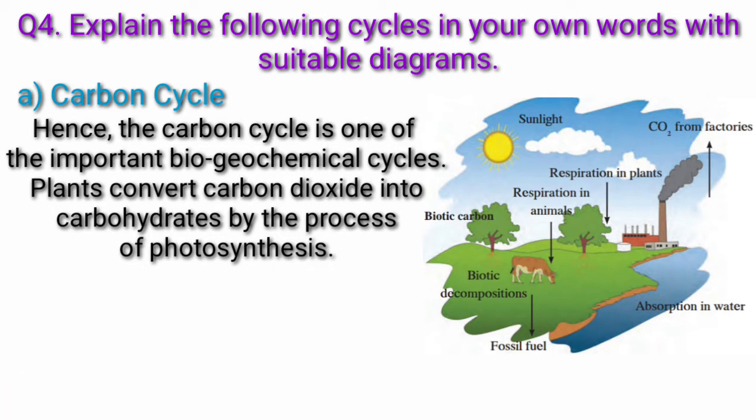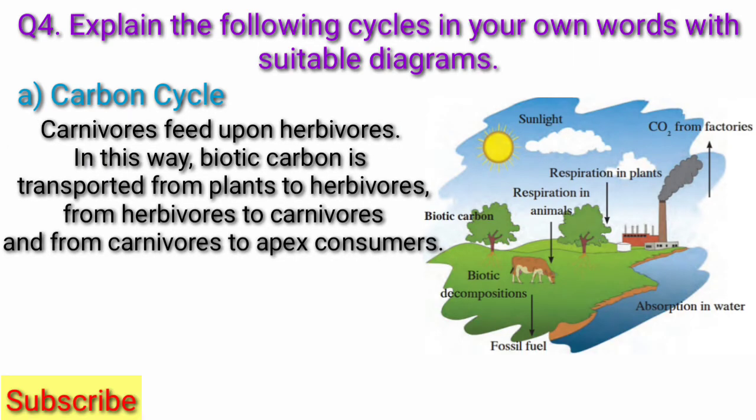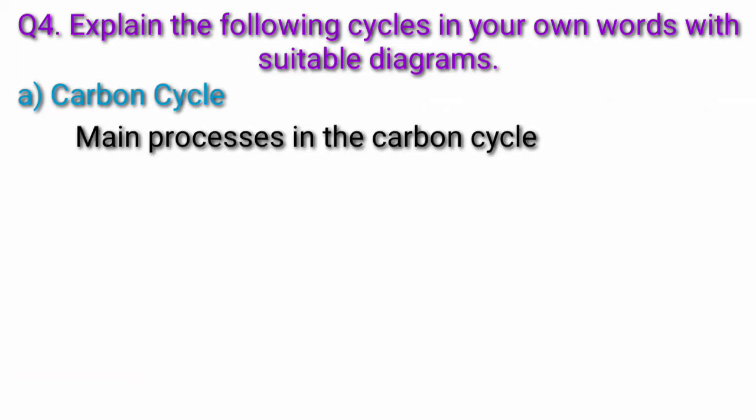Plants convert carbon dioxide into carbohydrates by the process of photosynthesis. Similarly, they produce carbon compounds like proteins and fats too. Carnivores feed upon herbivores. In this way, biotic carbon is transported from plants to herbivores, from herbivores to carnivores, and from carnivores to apex consumers. Main processes in the carbon cycle.